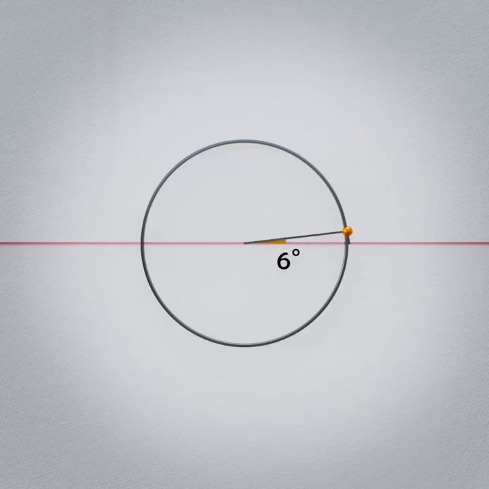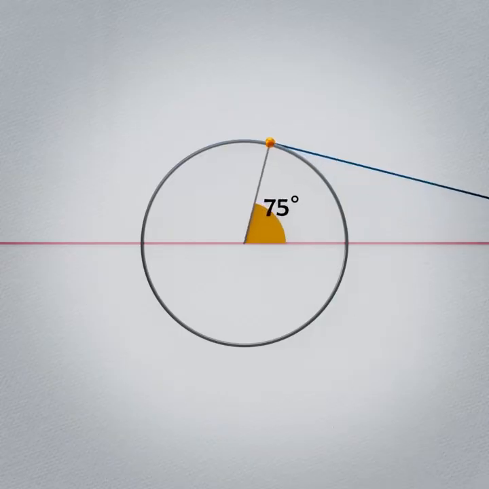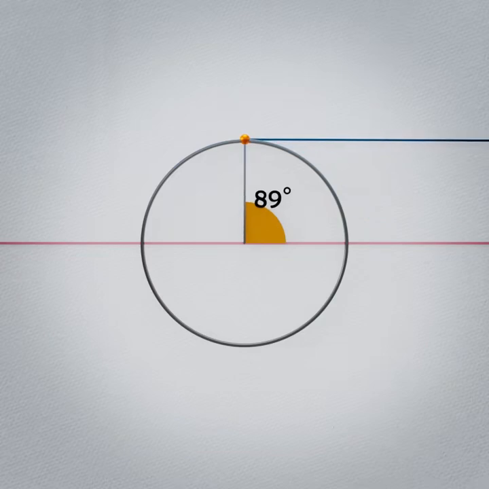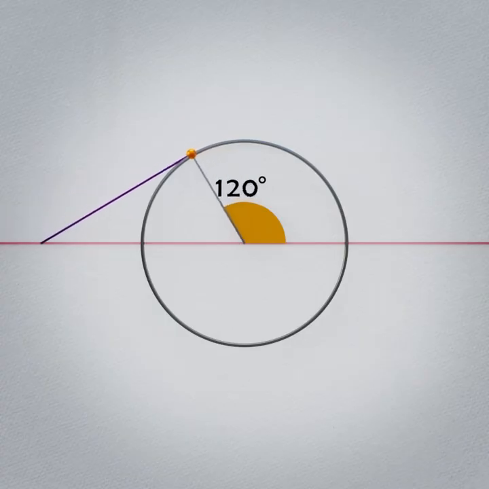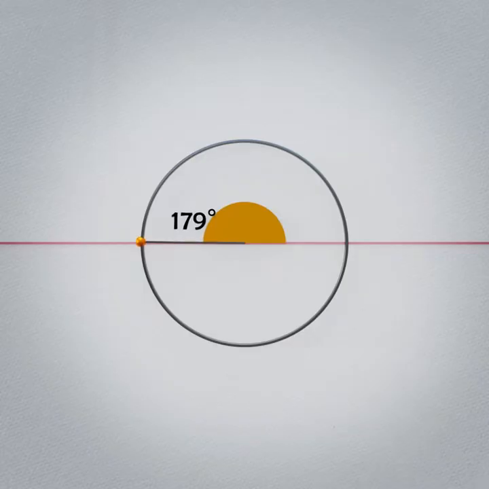As the point rotates upwards, the tangent line grows. Bringing the point up higher and higher, the tangent extends out further as it grows more parallel with the horizontal center line, until at 90 degrees the tangent is perfectly parallel and extends on infinitely. Going past 90 degrees, the tangent line flips as it reaches down to the left for the horizontal center line. The line shrinks back down, returning to a length of 0 at 180 degrees rotation.